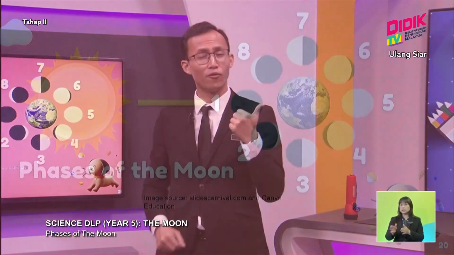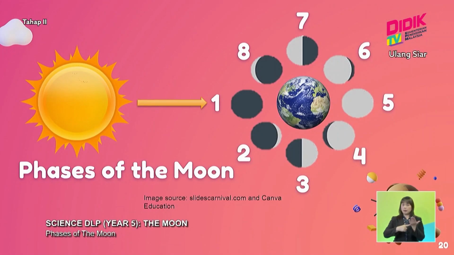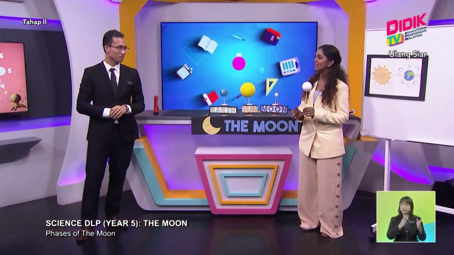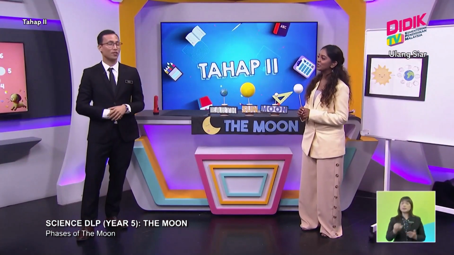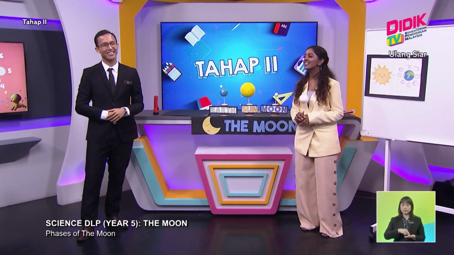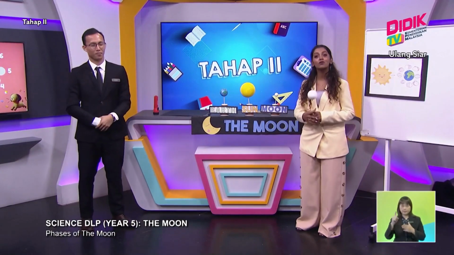And lastly, in this segment, we learned about the phases of the moon, and there are altogether 8 phases. We start with the new moon, and then the crescent, half moon, gibbous moon, full moon, and then you rotate it back to the gibbous moon, half moon, crescent, new moon. The phases of the moon repeat themselves every month. So every month we have a new moon and a full moon as well.